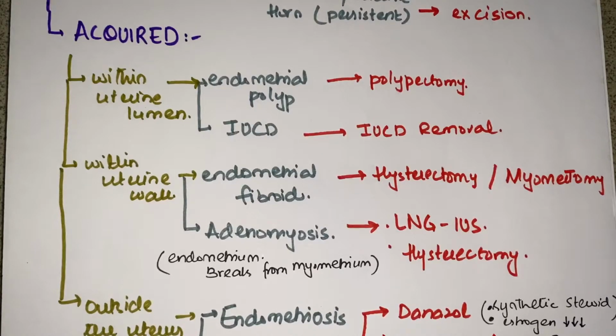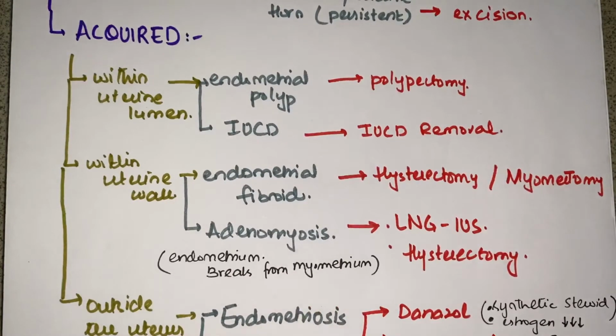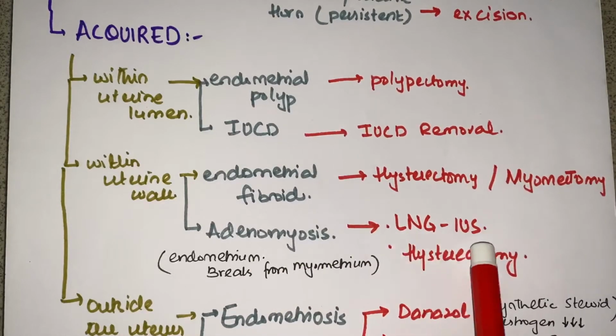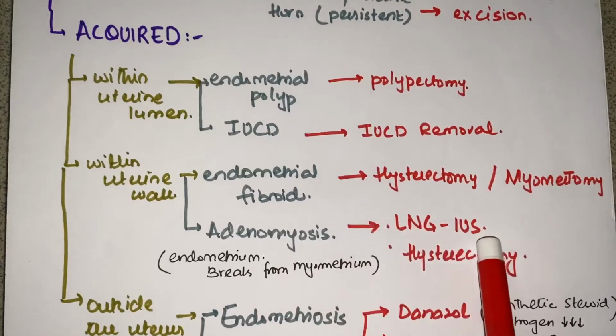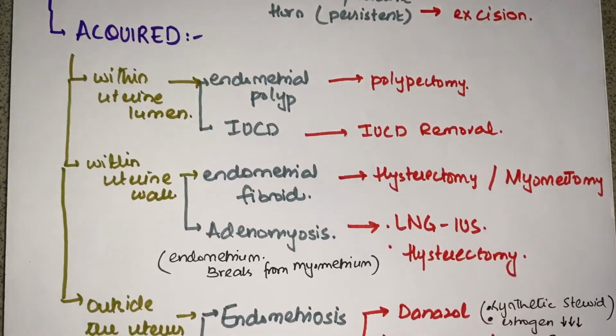This depends on the state of the patient and her demands, plus her wish, of course. In case of adenomyosis, in the previous video I discussed an important drug, the levonorgestrel intrauterine system. So we'll give medical therapy, or if required, we go for hysterectomy.